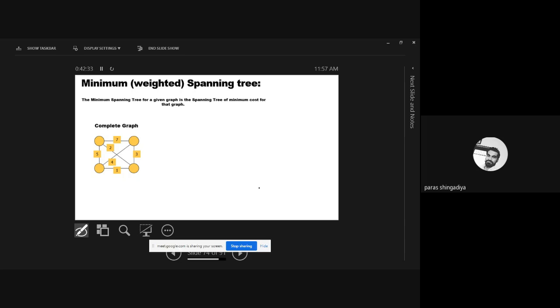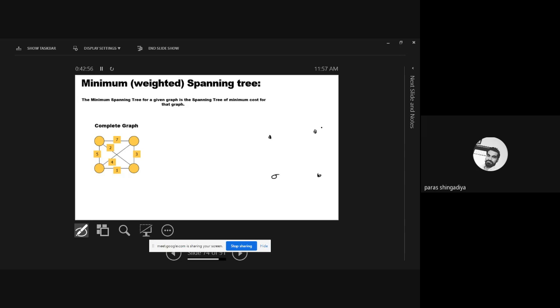And one more graph is given here. The minimum spanning tree for the given graph, that is the definition. Now that is a graph of K4, with the weights mentioned: 2, 1, 5, 7. So as we know, the circuit rank of K4 is equal to 3. So which graph will you get?